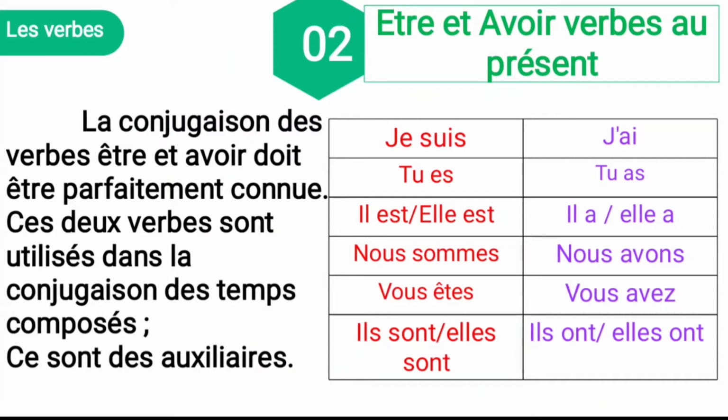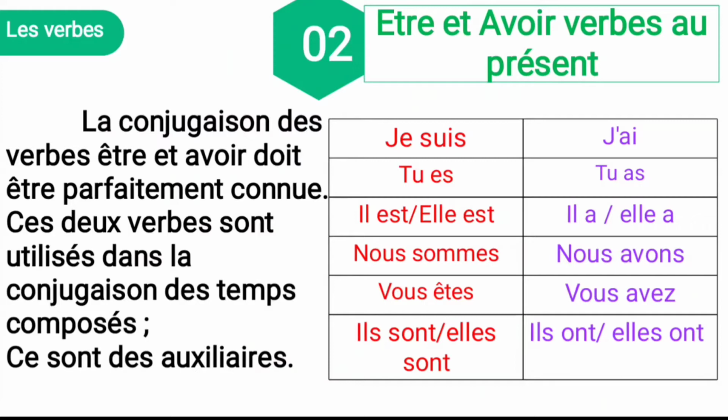See the first verb, être, verb conjugation. Je suis, tu es, il est, elle est, nous sommes, vous êtes, ils sont, elles sont. This is the conjugation for the être verb. What is the meaning of je suis? I am. Tu es, you are. Il est, he is. Elle est, she is. Nous sommes, we are. Vous êtes, you are. Ils sont, they are. Elles sont, they are. This is the conjugation for the être verb.